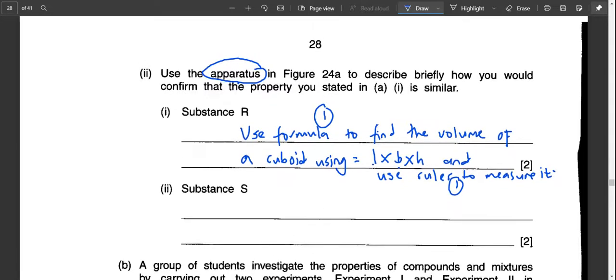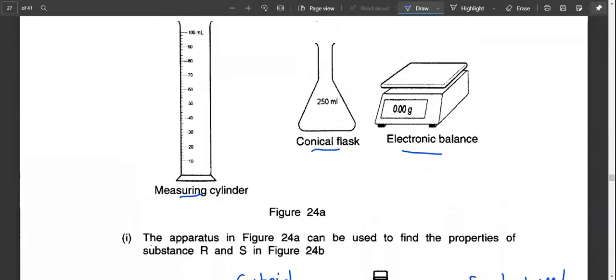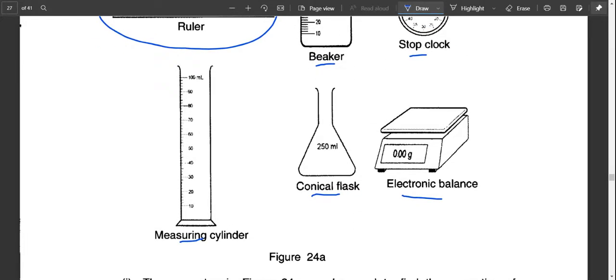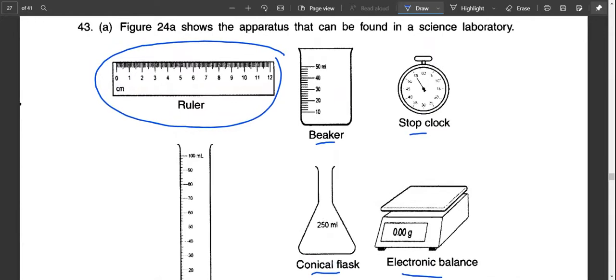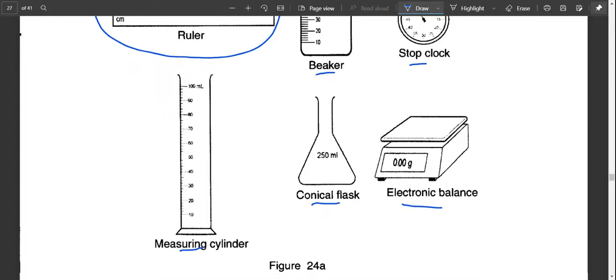And substance S, which is the liquid. You have two choices here, measuring cylinder and beaker, but the most accurate one between these is the measuring cylinder.